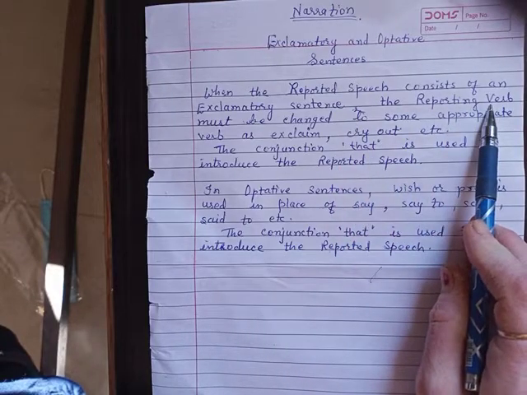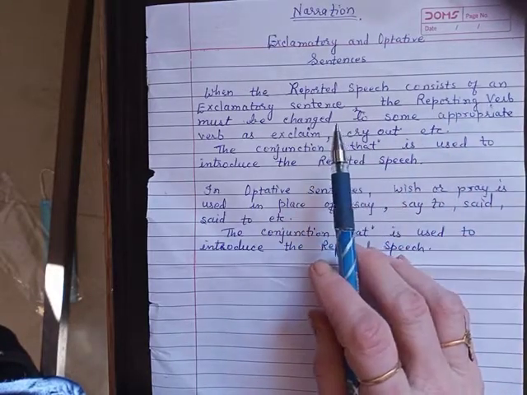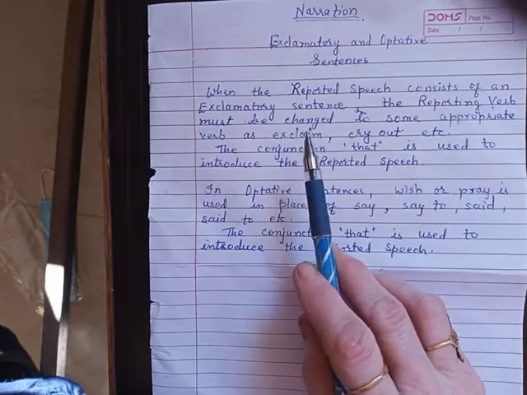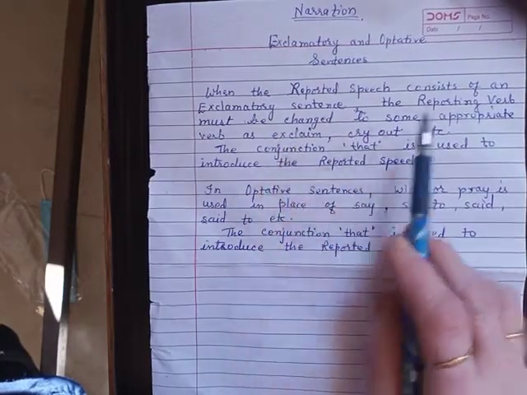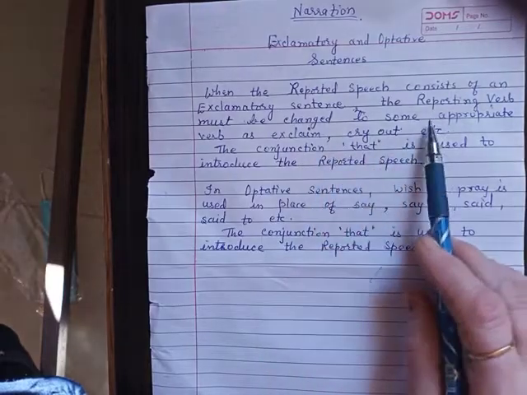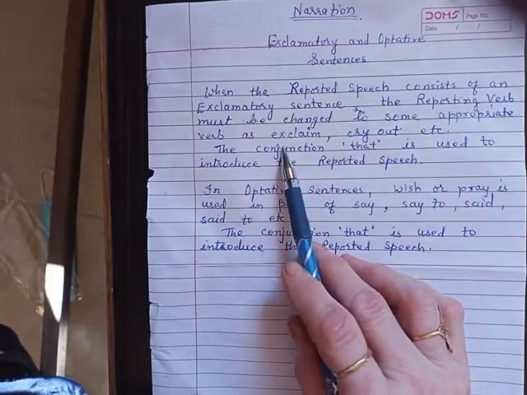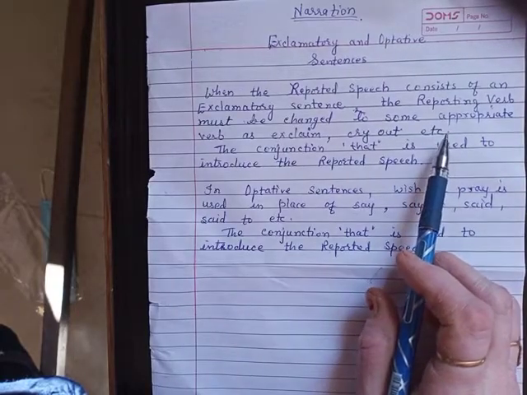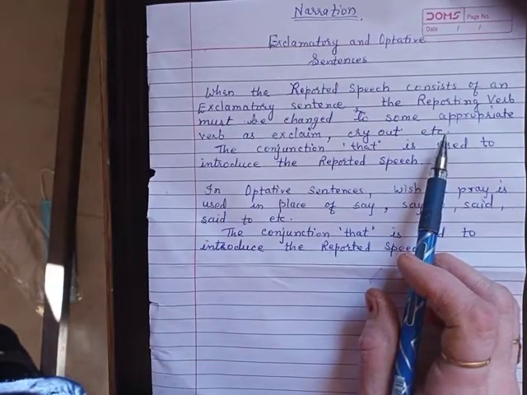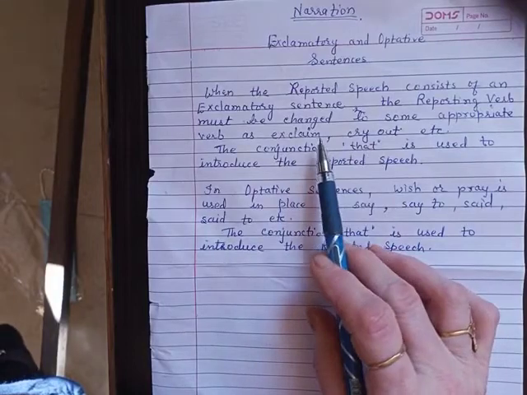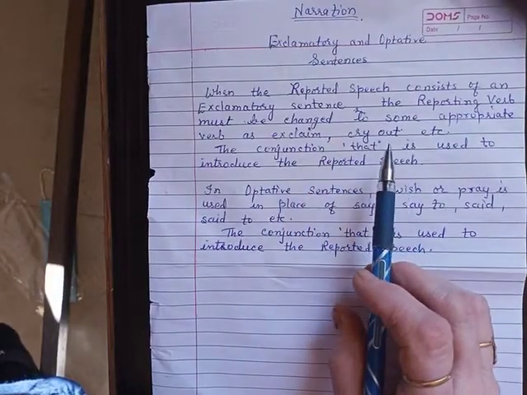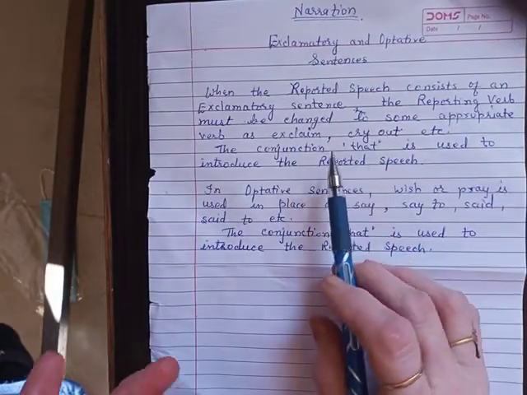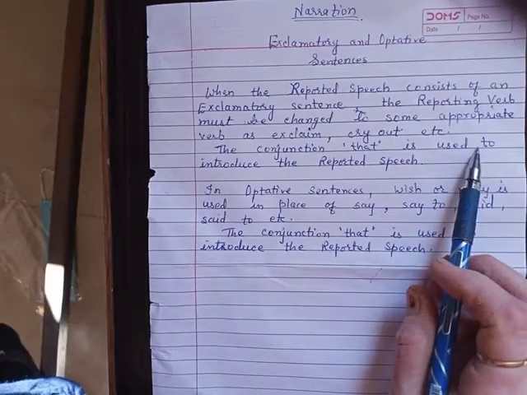Reporting verb means the verb of the first half, the verb before inverted commas. The reporting verb must be changed to some appropriate verb such as exclaim, cry out, etc. It means in place of say, says, said or said to, you will use exclaim or exclaimed, whatever the tense, cry out, etc.